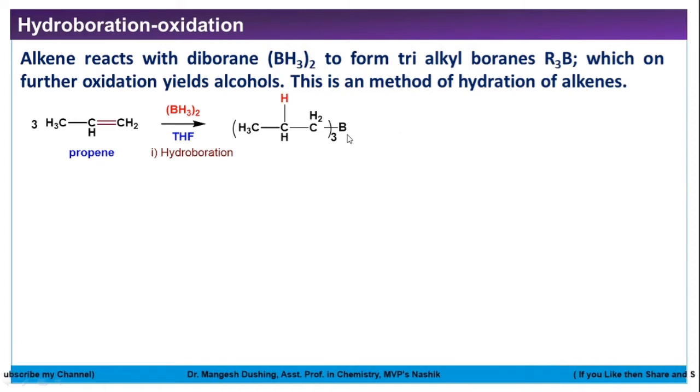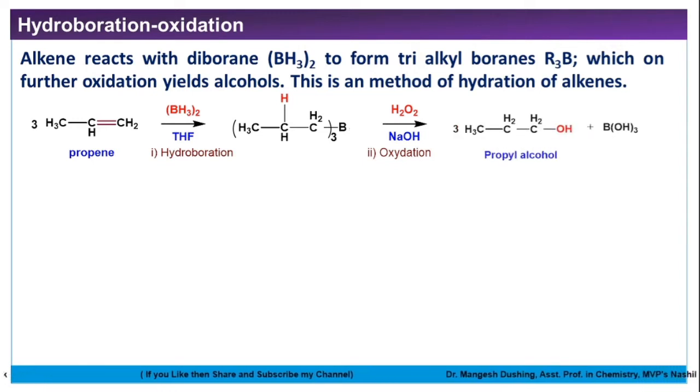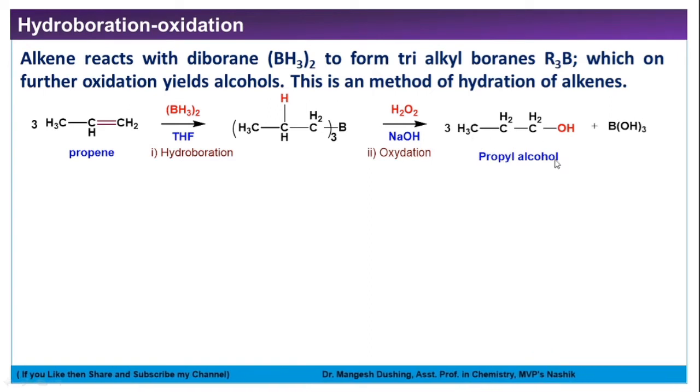Then after that comes oxidation. The reagent is H2O2, hydrogen peroxide, in alkaline condition. So what will happen? The carbon-boron bond will get oxidized, and we'll get a carbon-hydroxide bond. So instead of boron, we'll get OH. So we'll get this molecule CH3CH2CH2OH, that is propyl alcohol. So from alkene to alcohol as a product by hydroboration and oxidation. That's why this reaction is called hydration of alkenes.